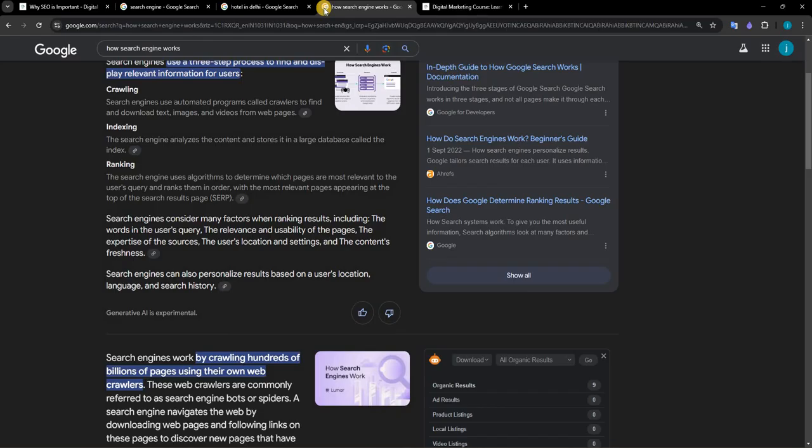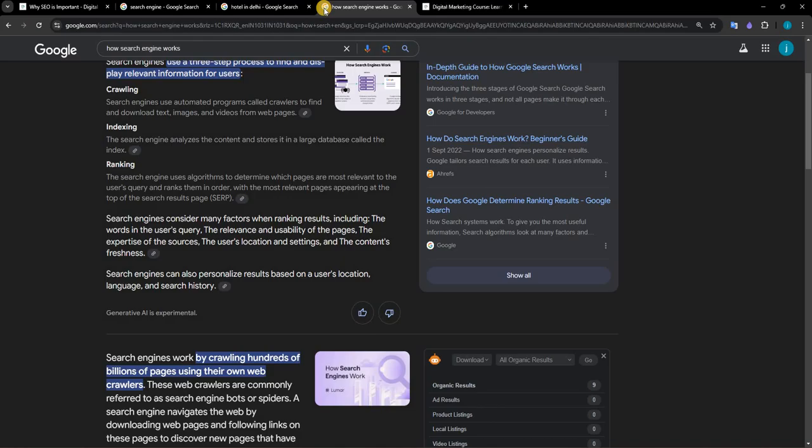The first one is crawling, the second one is indexing, the third one is ranking. In crawling, Google's automated programs, known as crawlers, come and identify our text, our images, our videos, all the information they can download. The second part is indexing, in which our web page content will be indexed on the basis of category. And the third one is ranking. Ranking will be defined according to how our content has performed and how our content is optimized for the particular keywords or particular user query.